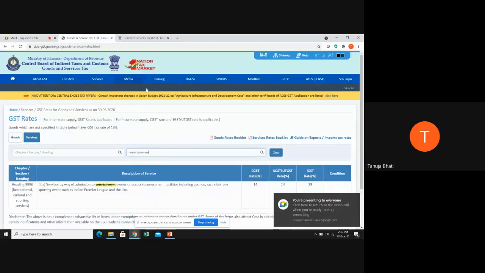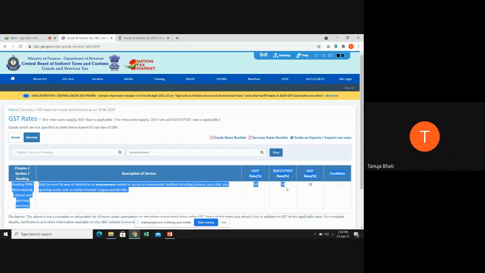Now, I'll go back here. I'll just show you. See, students. Suppose there is an entertainment service that I'm providing. What is the total GST applicable on entertainment service? It is 28%, right? Okay. Now, suppose I'm providing entertainment service from Belgaum to the public in Belgaum itself, I am going to charge 14% CGST and 14% SGST. 14 plus 14 comes to 28 only, but the total GST rate will be divided 50% to CGST, 50% to SGST when the sale is taking place within the state, students.